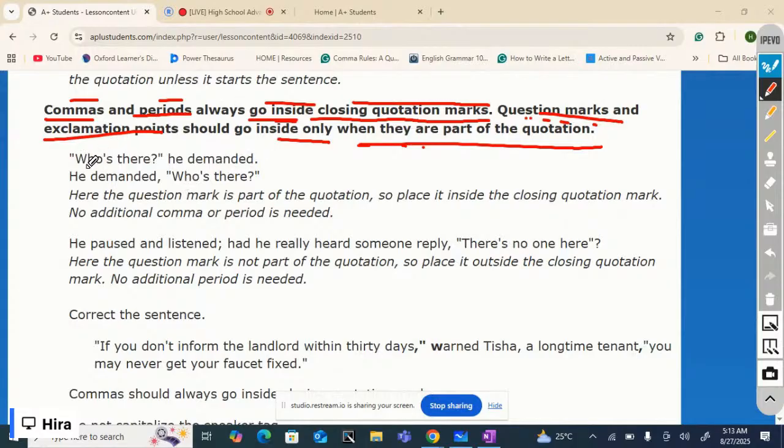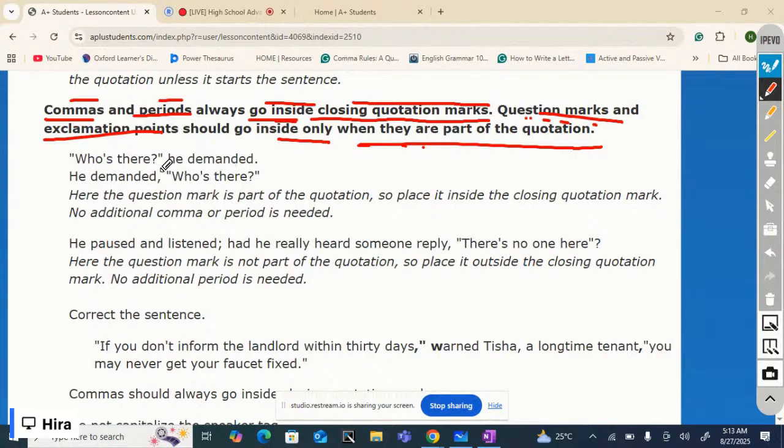Let's read one example. "Who's there?" he demanded. Or other way around: here, in the first sentence, the quotation comes before the speaker tag. In the second one, the tag comes first and then the quotation.